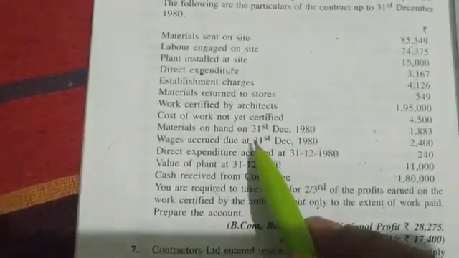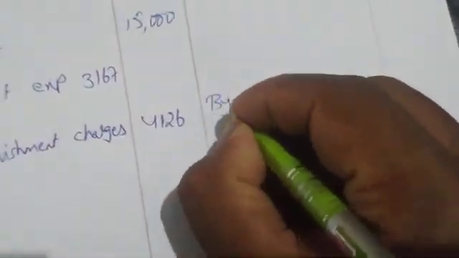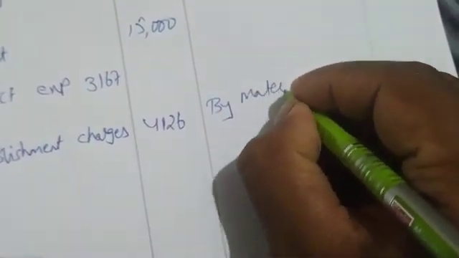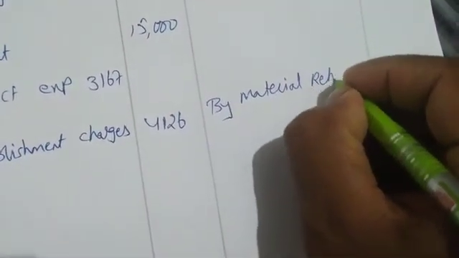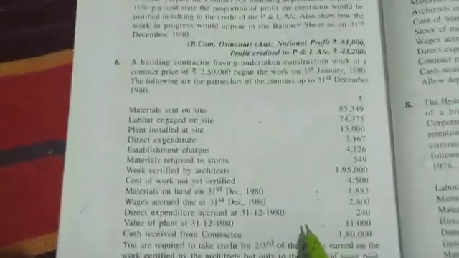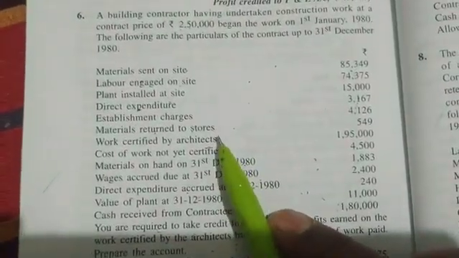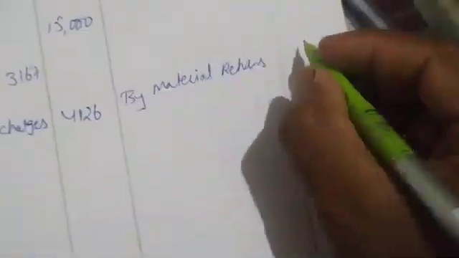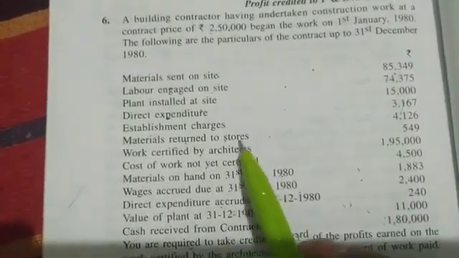Okay. Next, what do we have? Material returned to stores. I am writing here by material returns. In the format it is written, right? Same on the credit side. How much is that? 549. Material returns is 549.